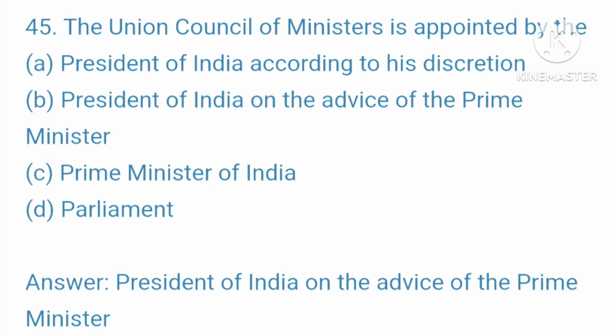45. The Union Council of Ministers is appointed by A. President of India according to his discretion. B. President of India on the advice of the Prime Minister. C. Prime Minister of India. D. Parliament. Your right answer is President of India on the advice of the Prime Minister.